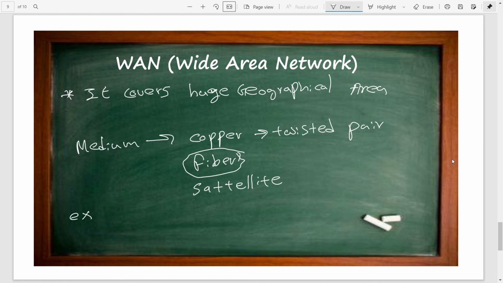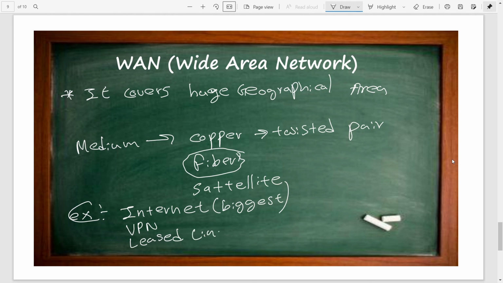Then we will consider examples of wide area networks. First one is the internet. The internet is the biggest and most common example of a wide area network. And also we can say VPN connections, and also some companies can have leased lines to connect their branches in all the geographical areas in the world. And VPN is the virtual private network. Those are the examples of wide area networks.